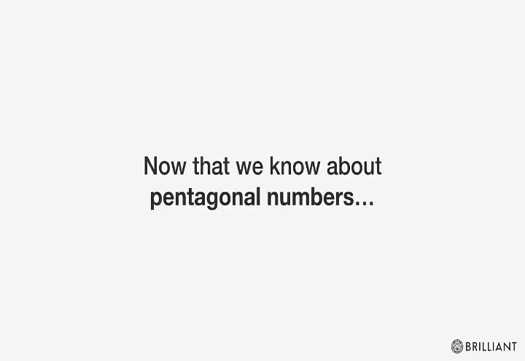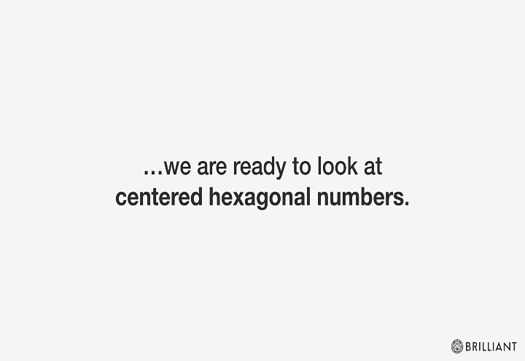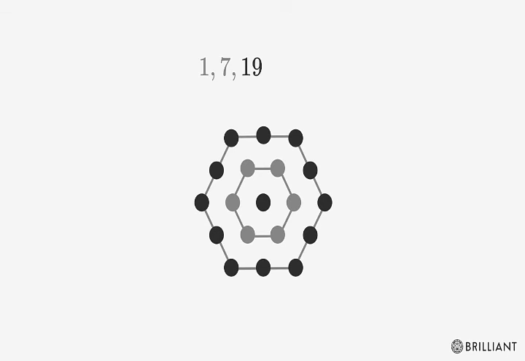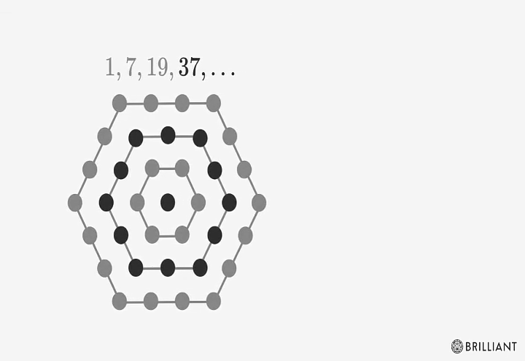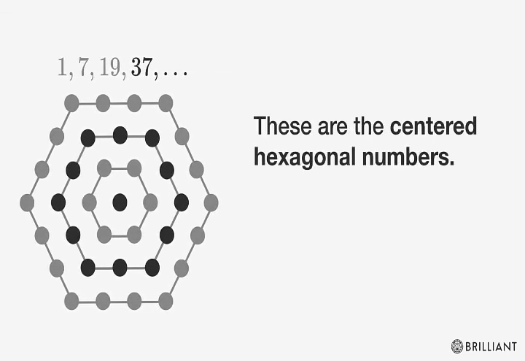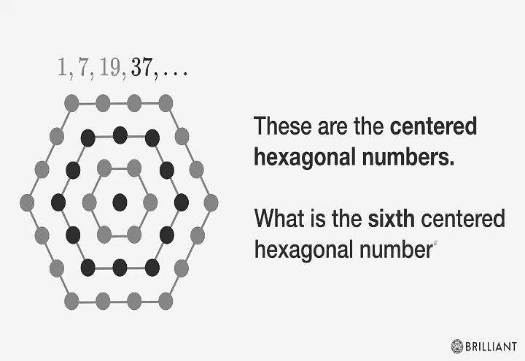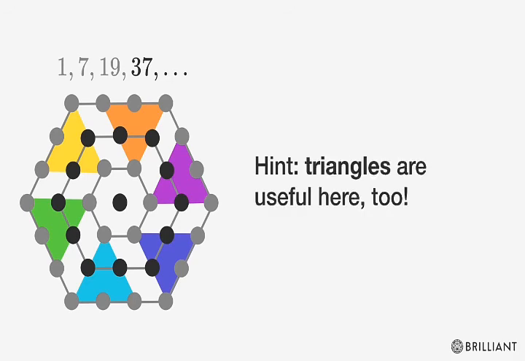Now that we know about pentagonal numbers, we're ready to look at centered hexagonal numbers. These begin with 1, 7, 19, 37. As you might expect, we can visually represent them with hexagons. What is the 6th centered hexagonal number? Triangles are useful here too.